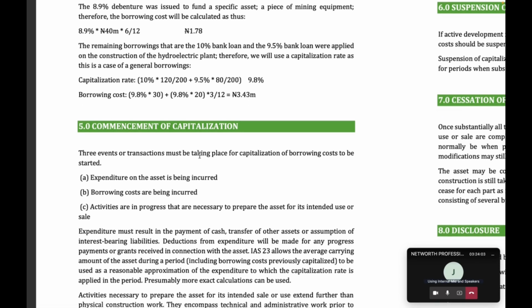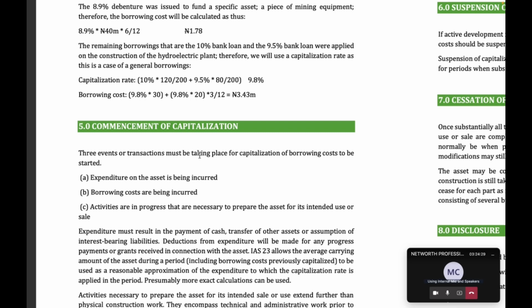I have a brief question. For the capitalization rates, since we have two rates, 10% and 9.5%, can we just add the two rates and divide by two? No, don't do that. You have to use the weighted average as prescribed by the standard.